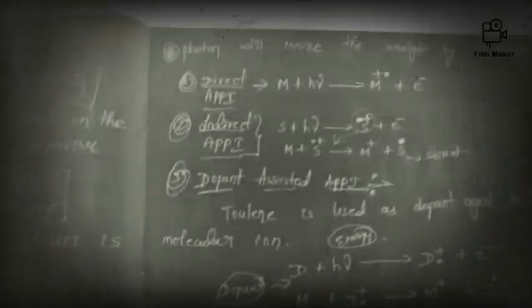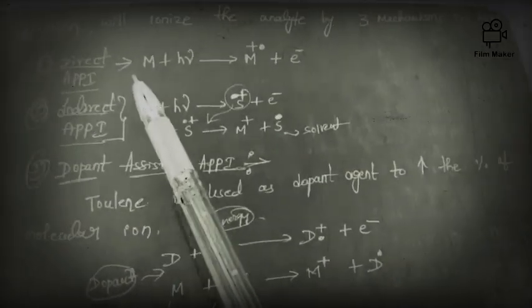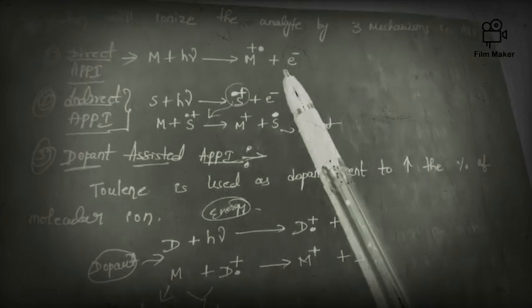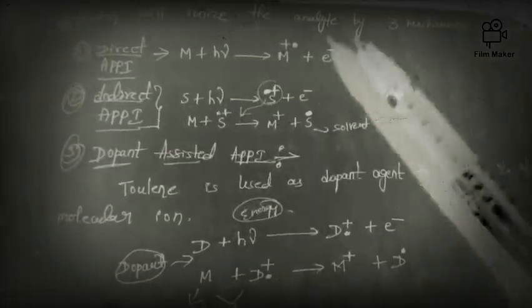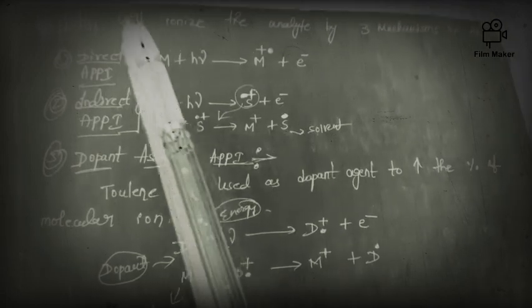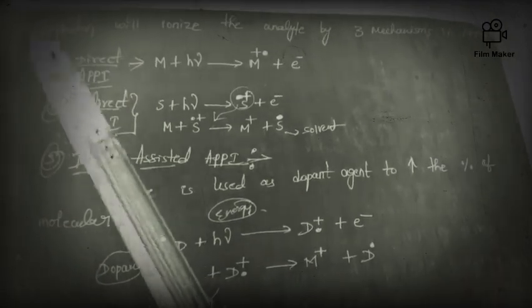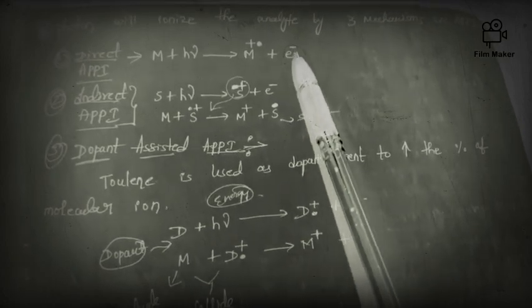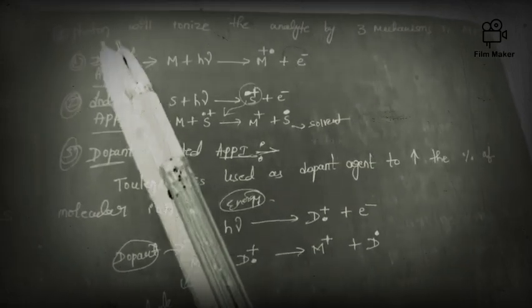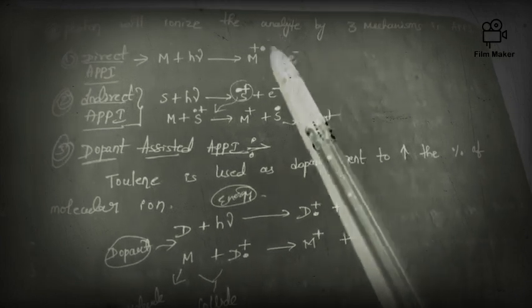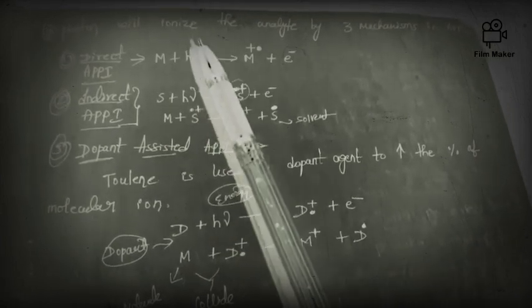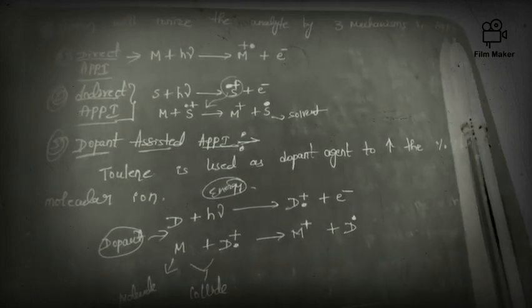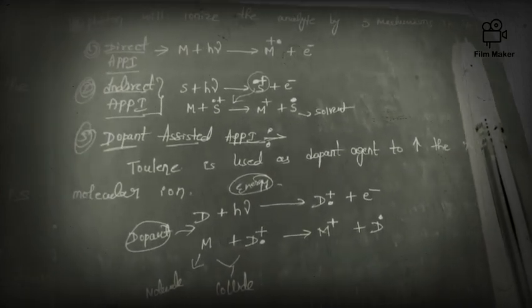Next, the photon will ionize the analyte by three mechanisms in atmospheric pressure photoionization.